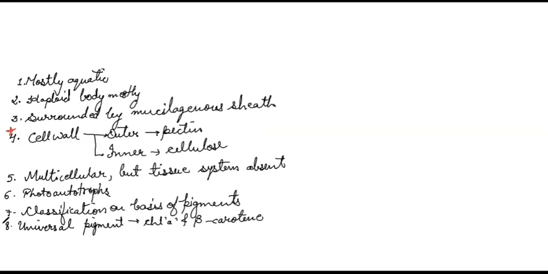Now, next is point number 9, that is stored food. So generally in algae, the stored food is starch, but in different algae, we'll see different stored food. Like in brown algae, it is different. In red algae, it is different. And then we have the term pyrenoids.